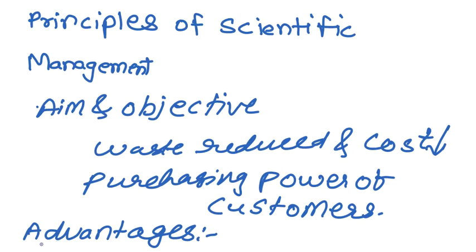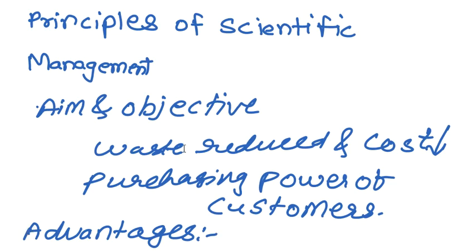By use of scientific management, you can reduce the unnecessary activity, and the per part cost will be reduced, and the profit of the organization is increased. Due to the profit, the purchasing power of the customer is increased, because we are now able to reduce the cost of our product, as well as increase the wages of our workmen. So the sustainability of the plant is increased, as well as job security. That is a plus point for all workers.